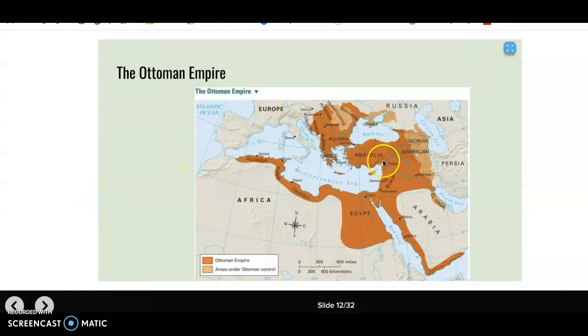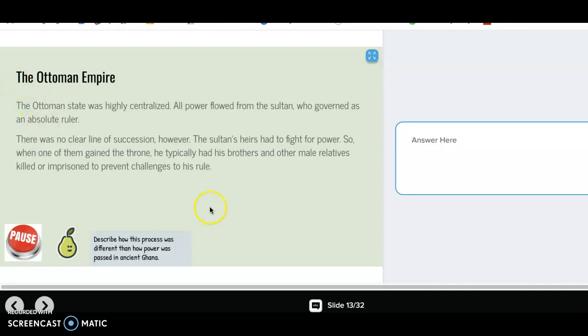Slide 12 just shows you what the Ottoman Empire looked like during this time period, how far it extended and on which continents. Here's a short amount of information about the Ottoman Empire. Again, I see the Pear Deck and a question. This question asks, describe how this process was different than how power was passed in ancient Ghana. We studied ancient Ghana in our last unit. So I can go back to my notes, or I can go back to the anchor text from unit 2. I can look up how that power was passed from ancient Ghana, and then I will describe the differences here after I read the text. Pause and do that now.